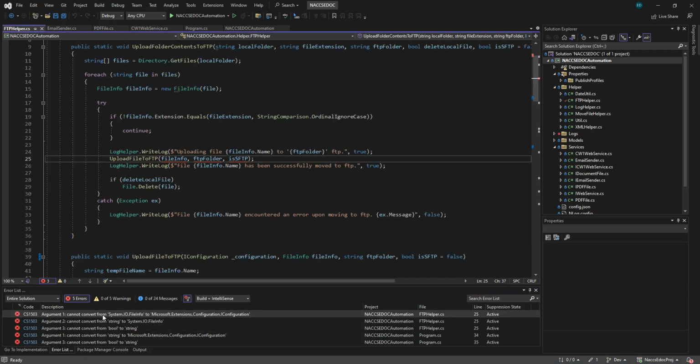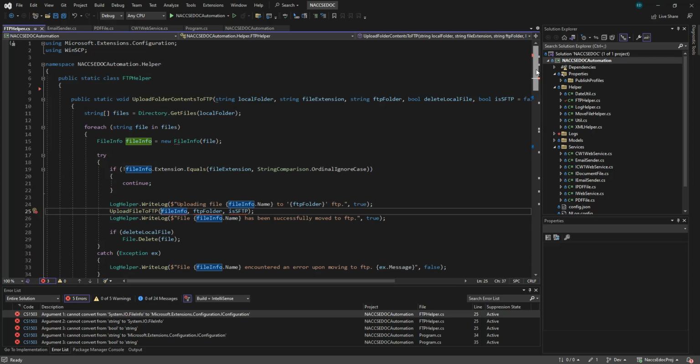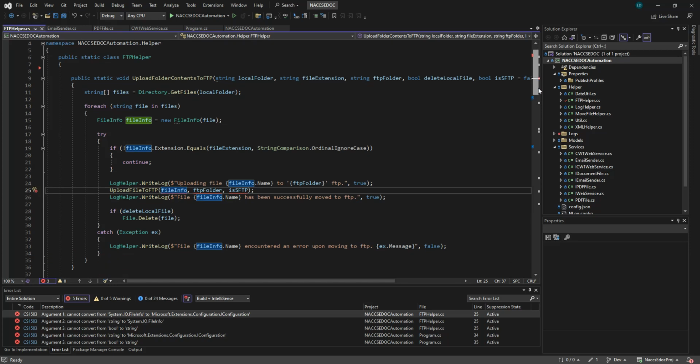So this one, we need to pass the configuration here. Underscores upload FTP file, FTP helper.